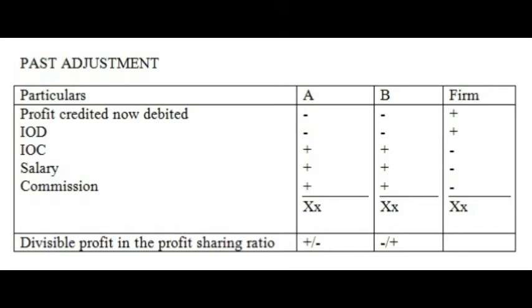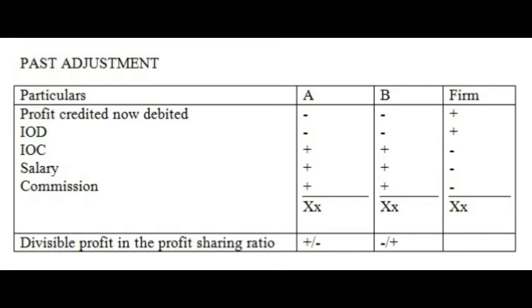Likewise, salary, commission, if they are not credited to partners, then credit them and the total will be debited to the firm. Now find out the difference between the plus and minus, debit items and credit items, of the partners and the firm. The difference between debit and credit will be the divisible profit. And that divisible profit will be credited to both the partners' accounts.